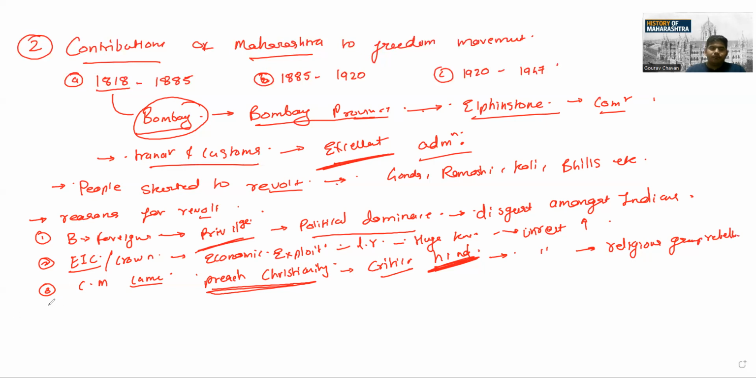Next important thing was the decline of Marathas. Now you might be thinking how the decline of Marathas could lead to the revolts. A simple thing: Marathas employed different people, different tribes, in their army for fort keeping and for different courses of day-to-day life. But once these Marathas lost their prominence, the Britishers made these people jobless or unemployed.